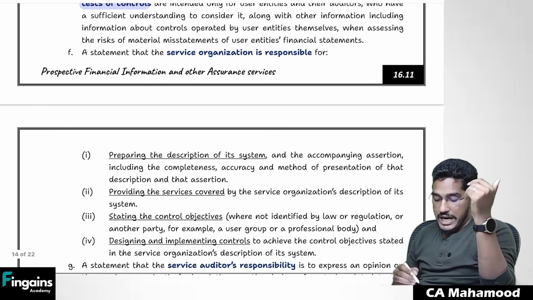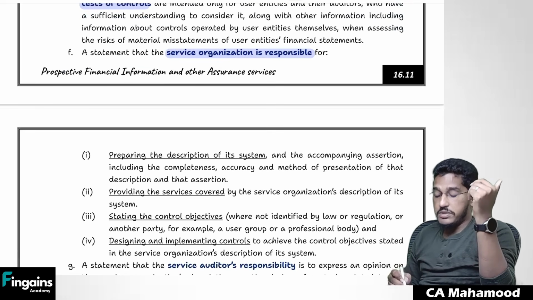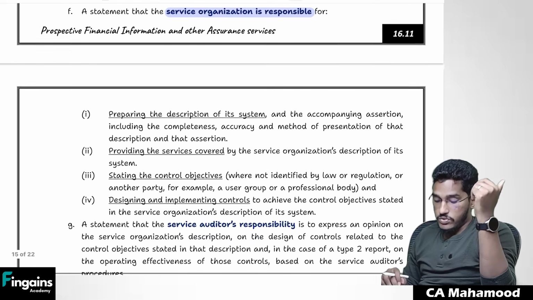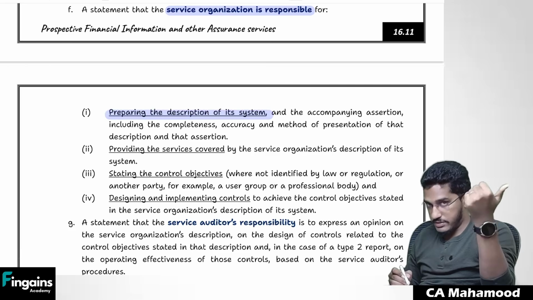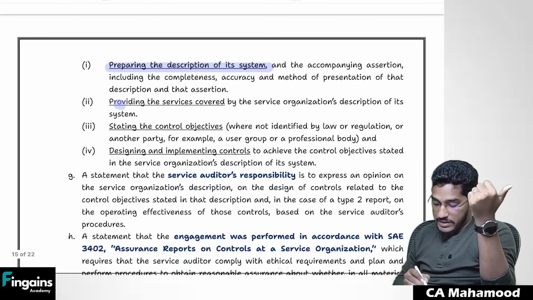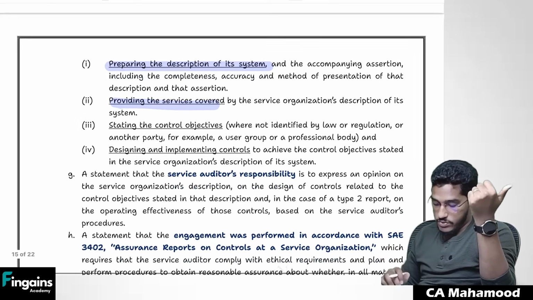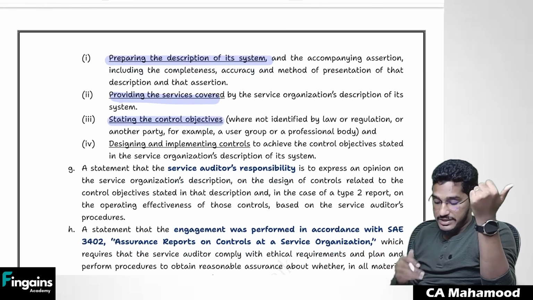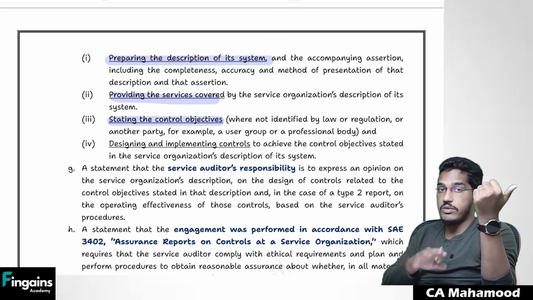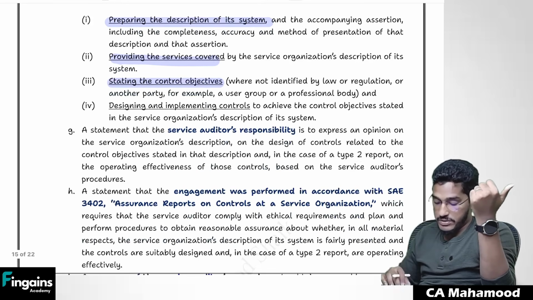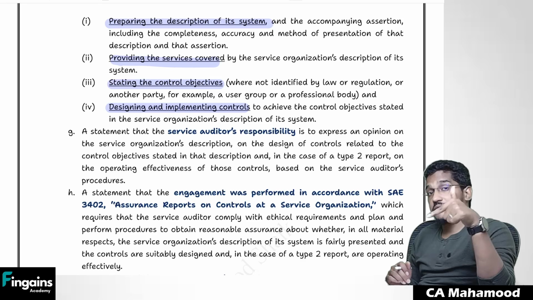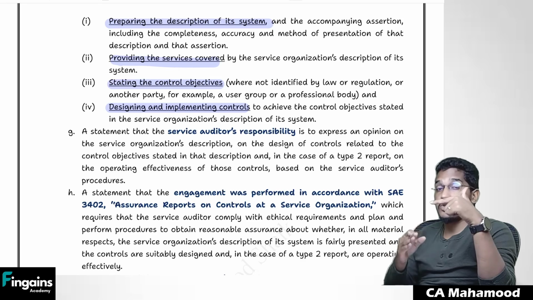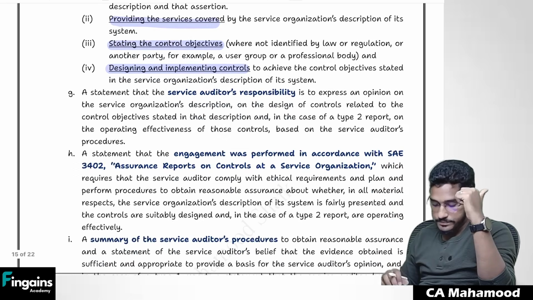And also you need to add one more line regarding responsibilities of the service organization. So what are the responsibilities of the service organization? They are responsible for preparing a description of the system. They are responsible for providing the services, whatever they have agreed with the user entity. They are responsible for stating the control objectives, what kind of controls they are required to implement, that is their responsibility. And finally, they are responsible for designing and implementing controls. In case of a type 2 report, you should also say that they are responsible for making the controls effective.